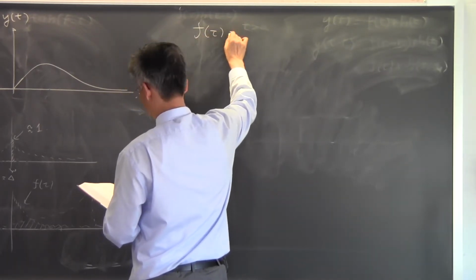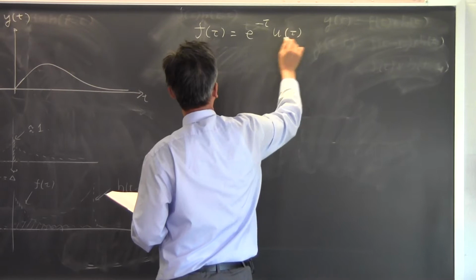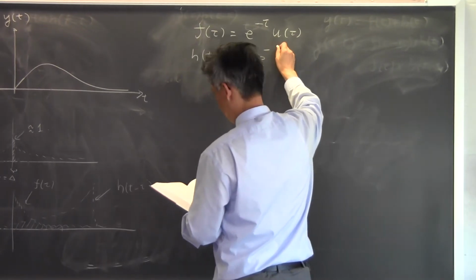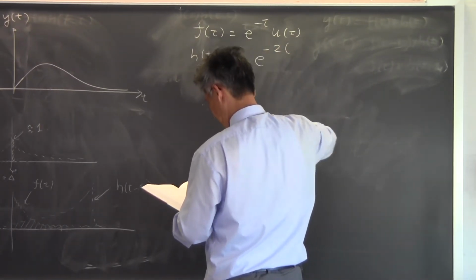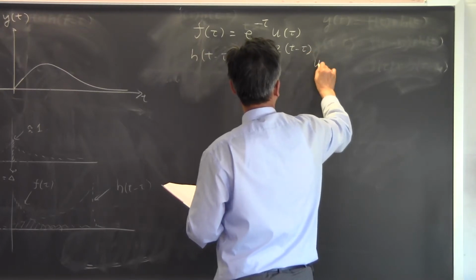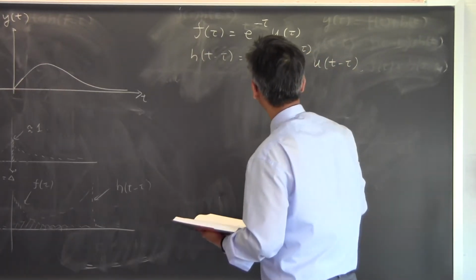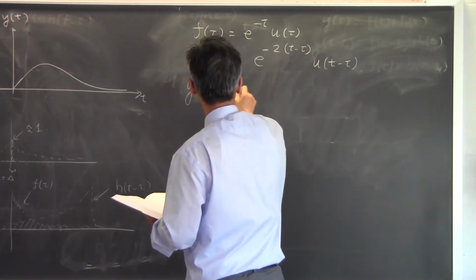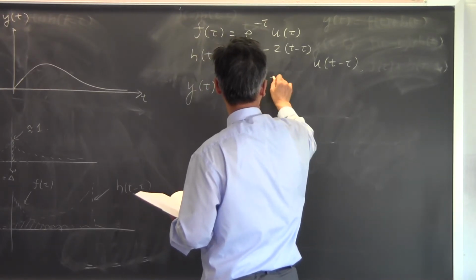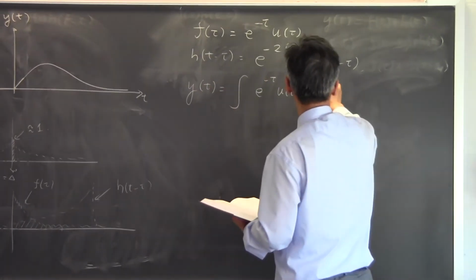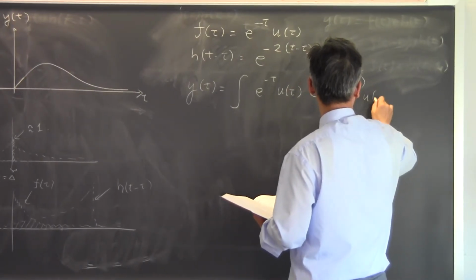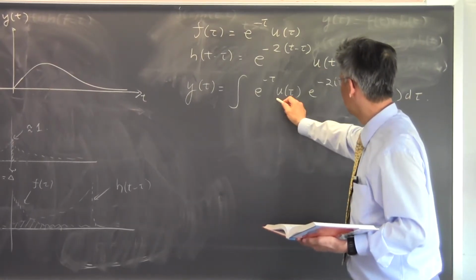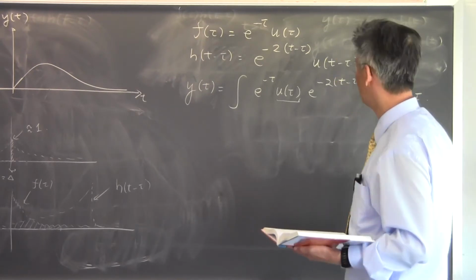f of tau is equal to e to the minus tau u of tau. h of t minus tau is equal to e to the minus 2 times (t minus tau) u of t minus tau. Multiply this together and integrate, so you get y of t is equal to the integral of the product of these two, e to the minus tau u of tau, e to the minus 2 (t minus tau) u of t minus tau, d tau.